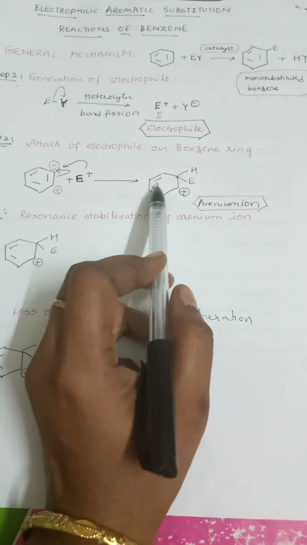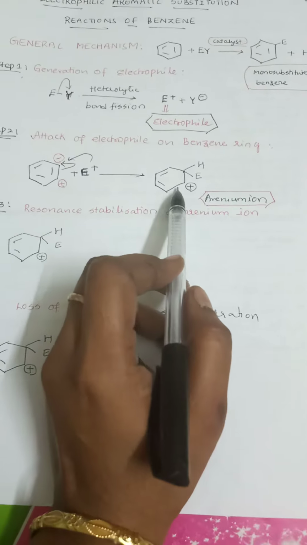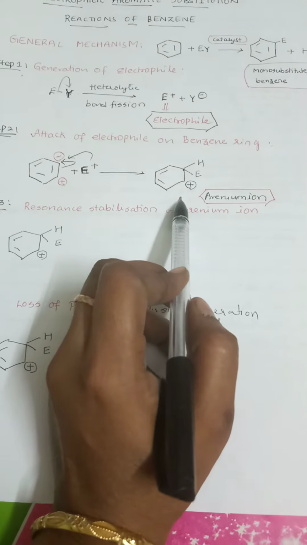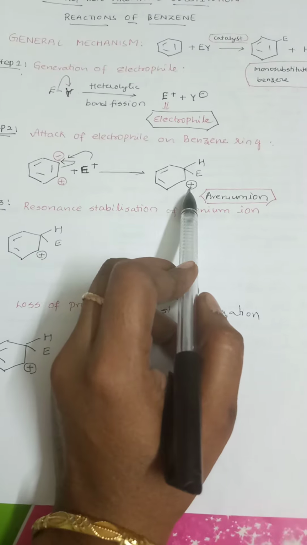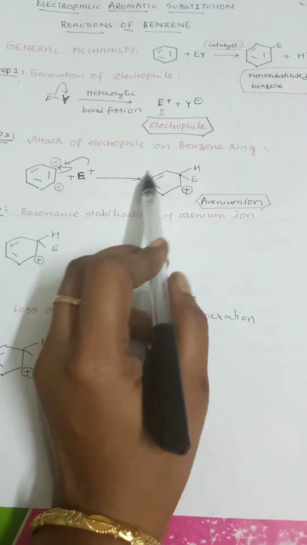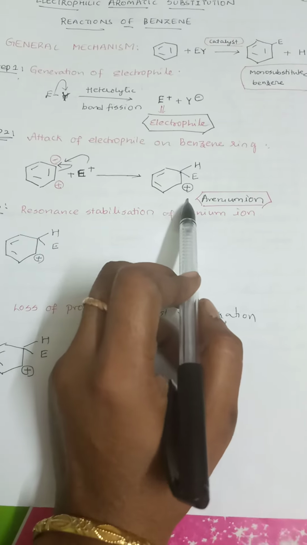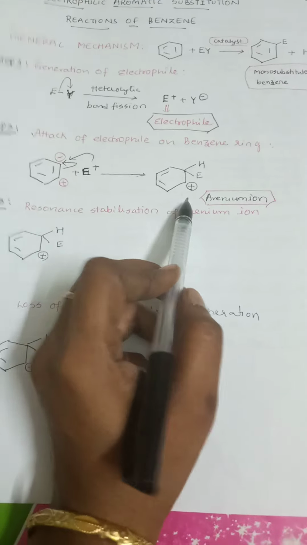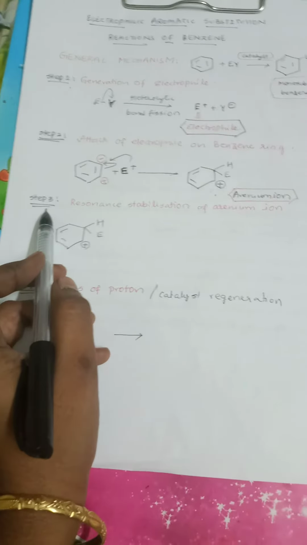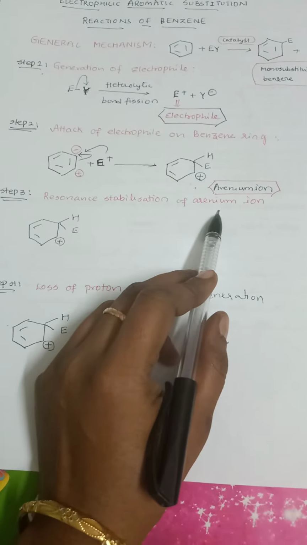And if you see here, benzene should have 3 double bonds in its structure, then only it can facilitate the delocalization of pi electrons, and then only it will be stable. But because of the induction of the positive charge, because of the disruption of this double bond, benzene has lost its aromaticity. So whenever it is losing its aromaticity, it always tries to regain its resonance stabilization. Yes, for that sake it will proceed to step 3, which is nothing but resonance stabilization of arenium ion.